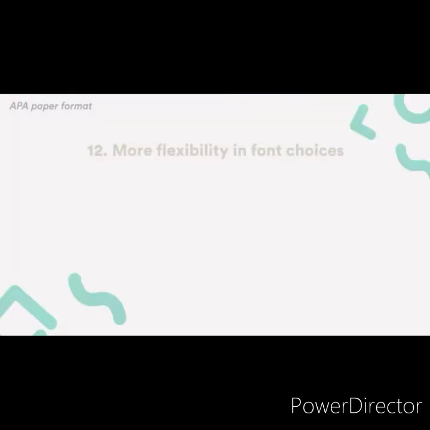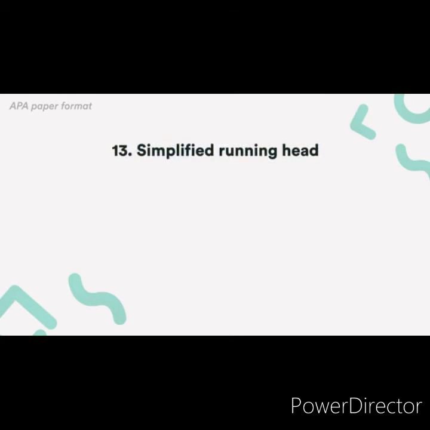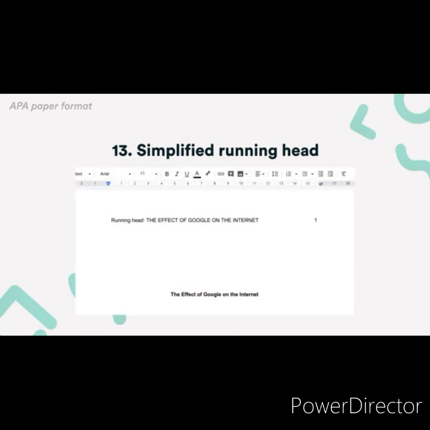The APA also provided different paper format guidelines for professional and student papers. You can find a sample paper for both types in the manual. Some of the format changes include: Number 12. Increased flexibility regarding fonts. Options include Calibri 11, Arial 11, Lucida Sans Unicode 10, Times New Roman 12, and Georgia 11. Number 13. The running head on the title page no longer includes the words "running head."